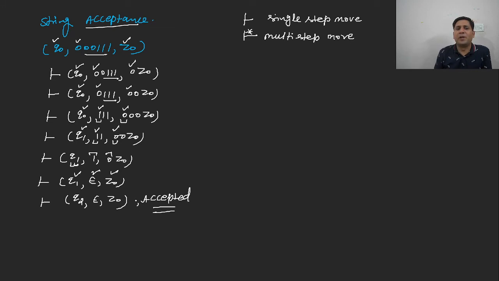Now what will happen when the string is not accepted? So this is 000111, the string we have considered. Now let us consider another string just to make it more clear. So now you have a string, say, Q0.